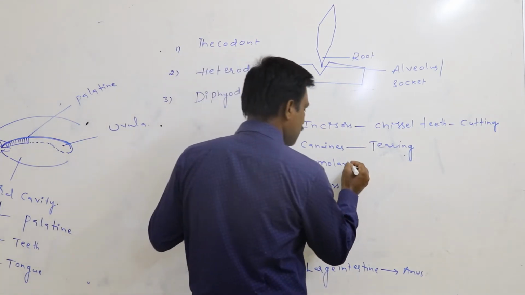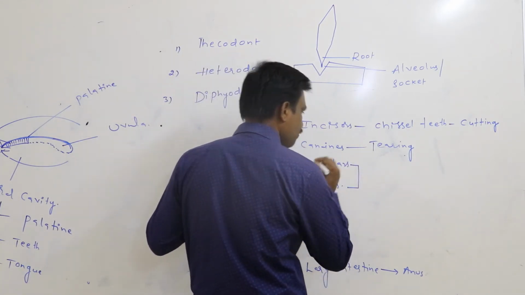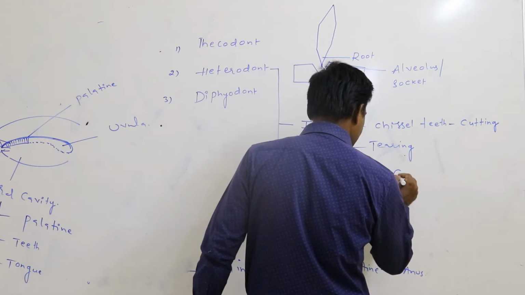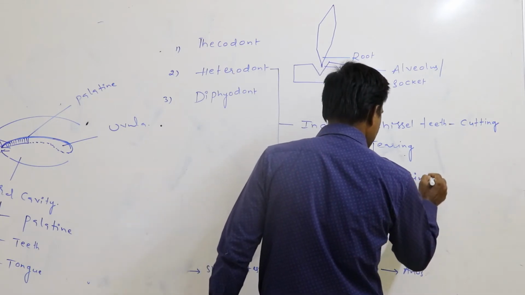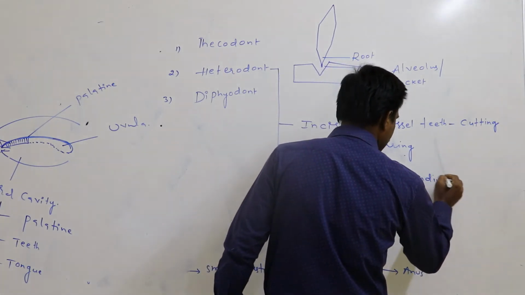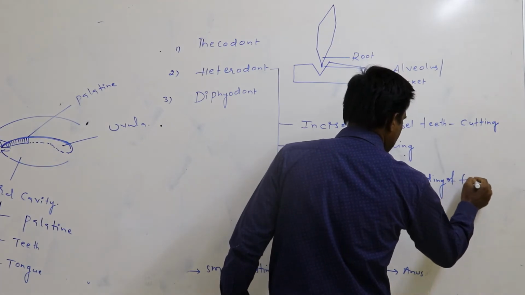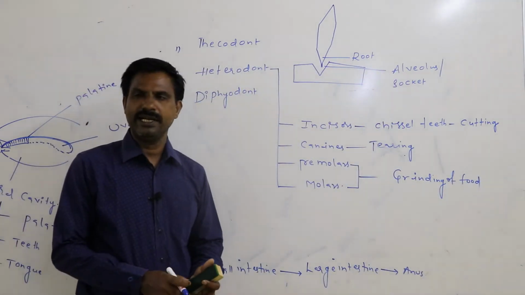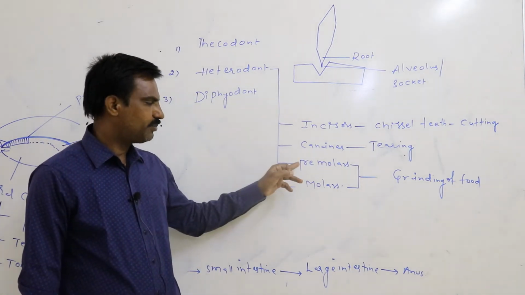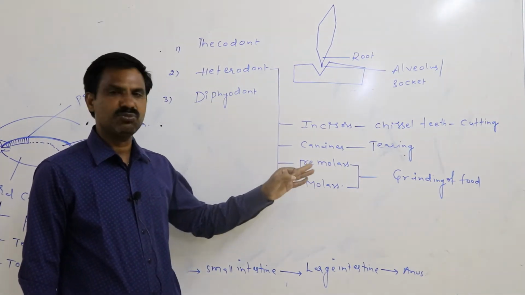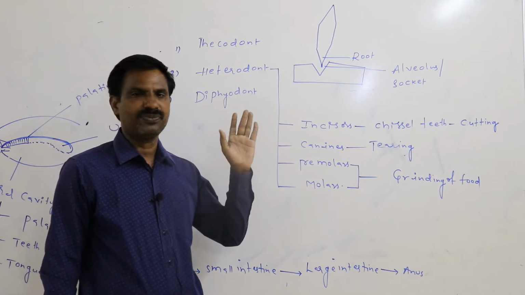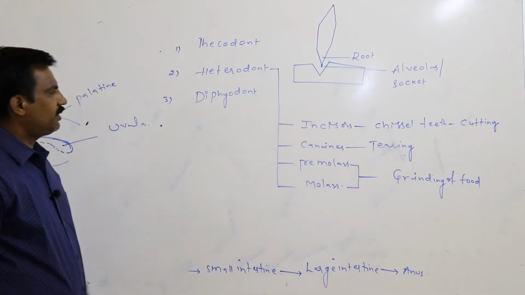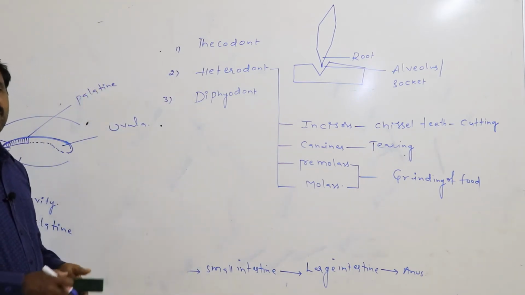Again, premolars and molars, both of them are useful for the grinding of food material, for mastication. Both premolars as well as molars are very useful here. Again, what is the diphyodont type of dentition?